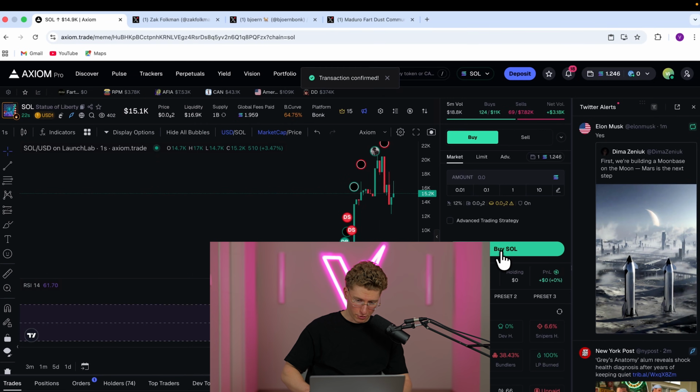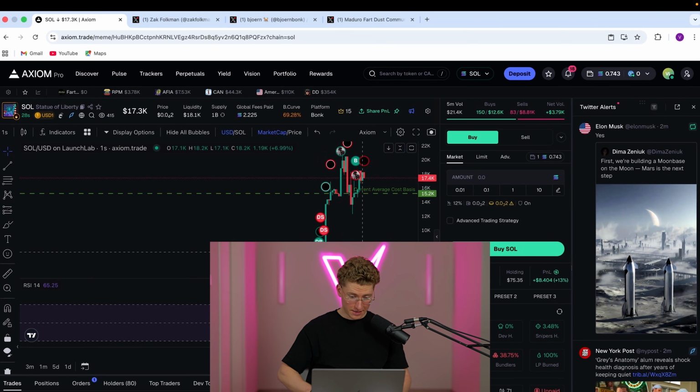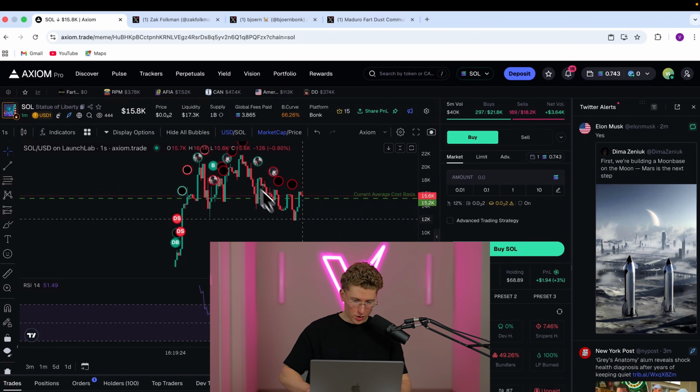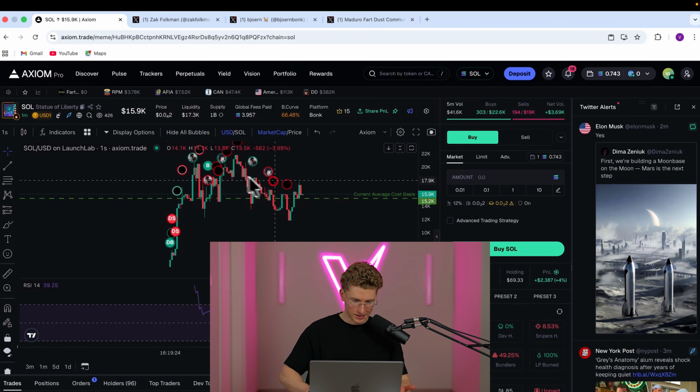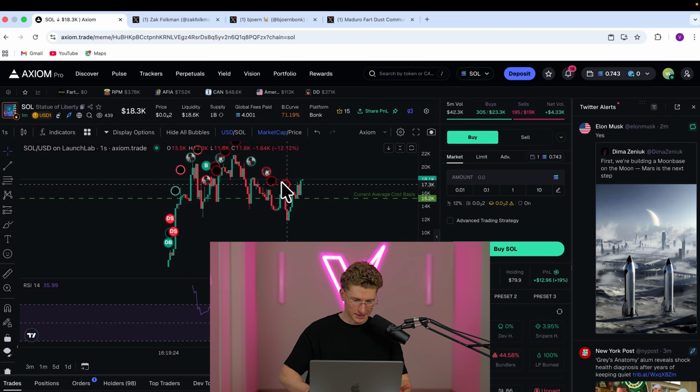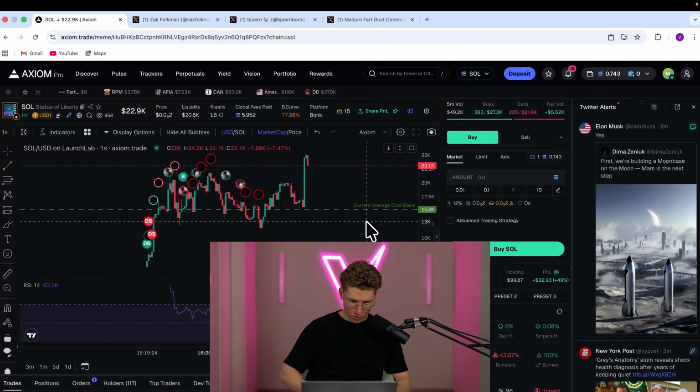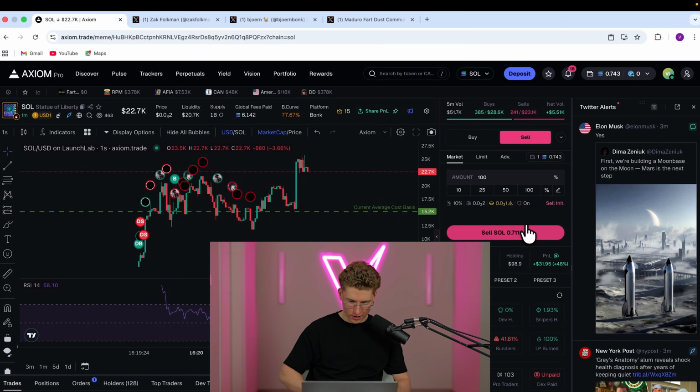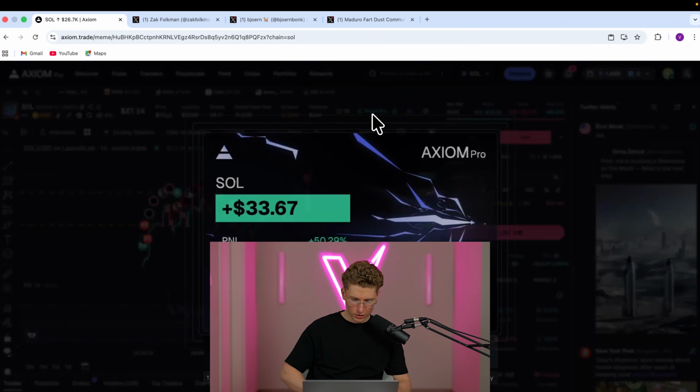Yeah, this dip is perfect. Now we're on time. I think this coin can perform. Man, these KOLs are just ruining it. When people see these red dots, they just start freaking out and panic selling. But okay, we have a candle. We can sell it for a profit now. Yeah, we're up $33 from this coin.